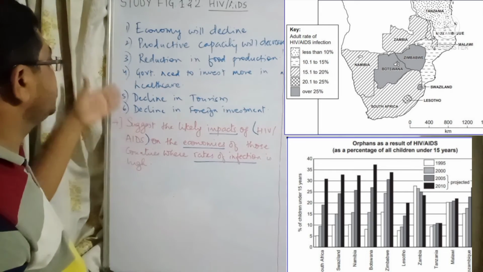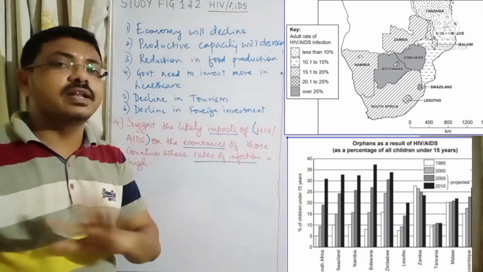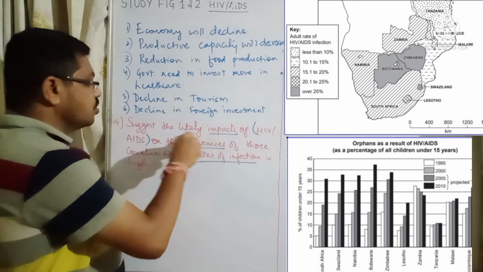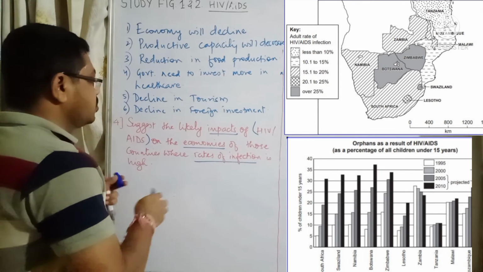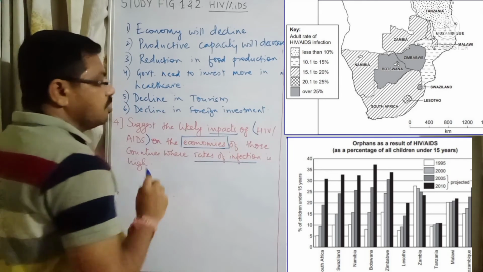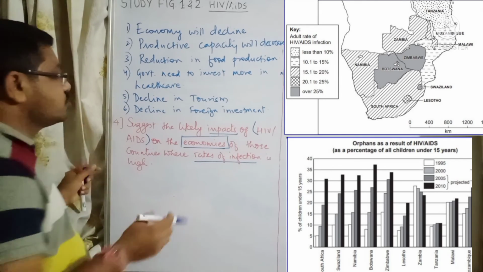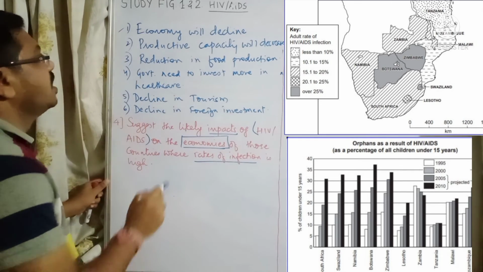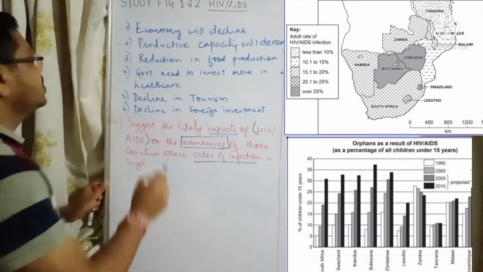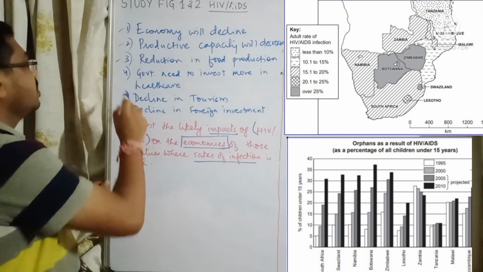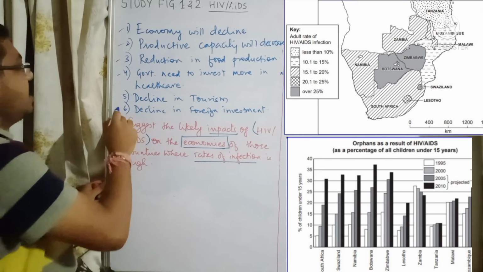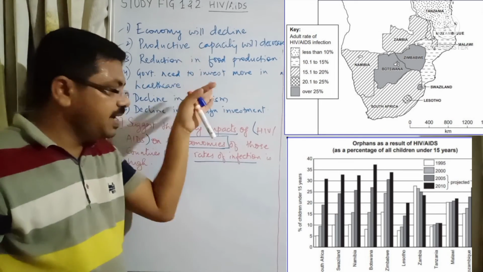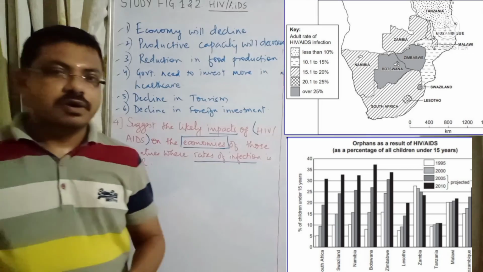Now this is a 4-mark question. Six ideas are written over here which directly affect the economy, because the question is asking how it is going to have an impact on the economy, how the economy is going to be affected. So these pointers are all related to the economy. The first point is that the economy will decline, then production capacity will decrease, then reduction in food production, then the government needs to invest more, then decline in tourism and decline in foreign investment. Every idea is connected to the economy.